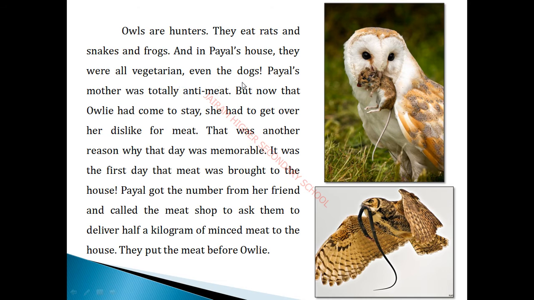But even the dogs used to eat only vegetarian. But owlies are hunters, but they have to take care of the owlie, so they have to give some non-veg to the owl. So what are they going to do? You just look over the paragraph here. Payal's mother was totally anti-meat. Anti-meat means those who hate meat, that person we call anti-meat. But now that owlie had come to stay, she had to get over her dislike for meat.